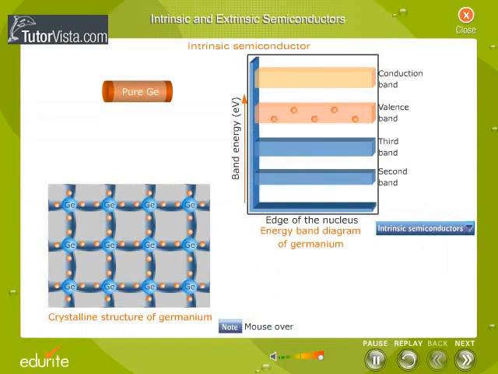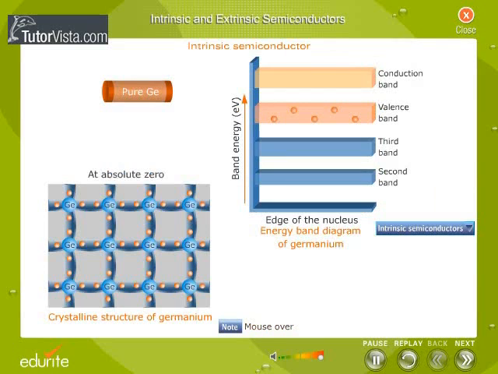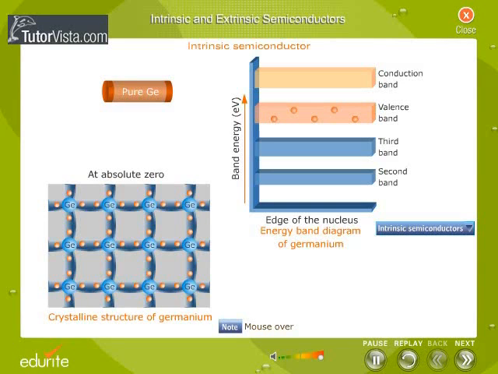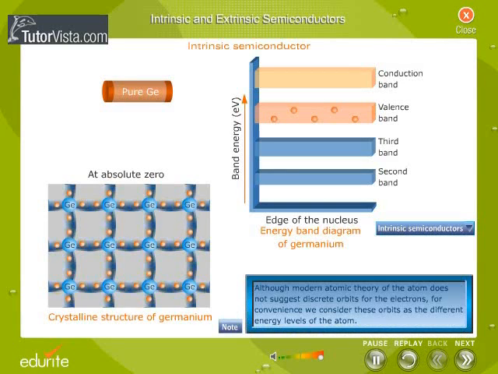The crystalline structure and energy band diagram of germanium are shown here. At absolute zero, all electrons of the semiconductor are tightly held. The inner electrons are bound, whereas the valence electrons are engaged in covalent bonding. At this temperature, covalent bonding is very strong and hence there are no free electrons. Therefore, the semiconductor crystal behaves as a perfect insulator at absolute zero.